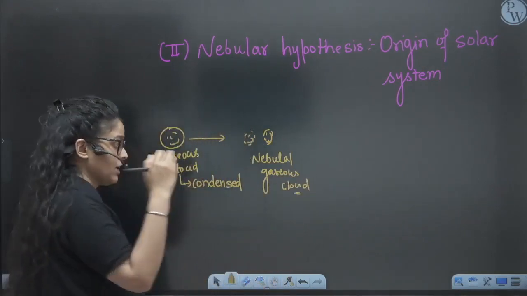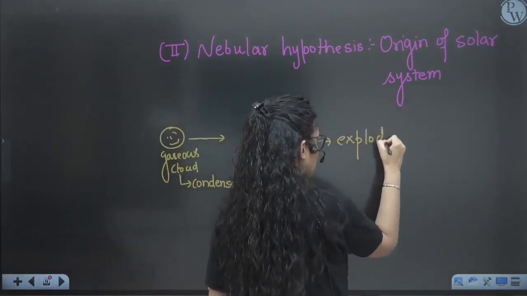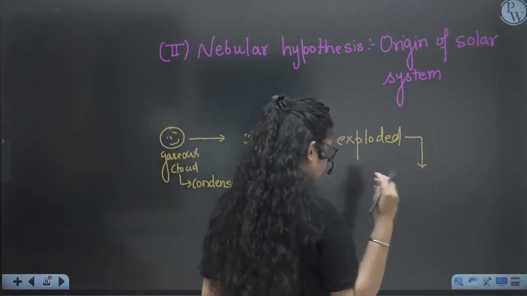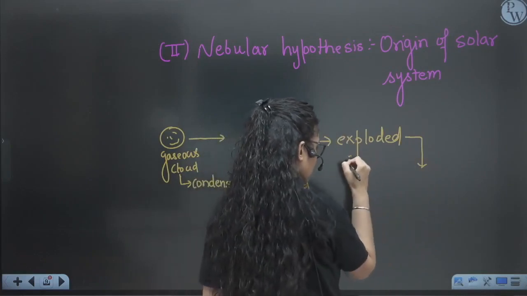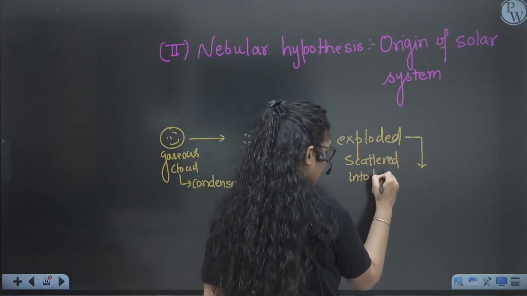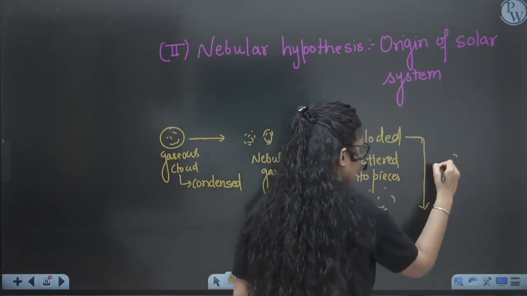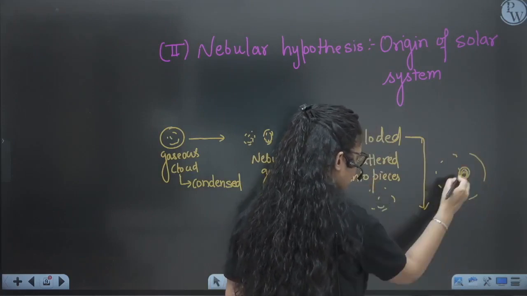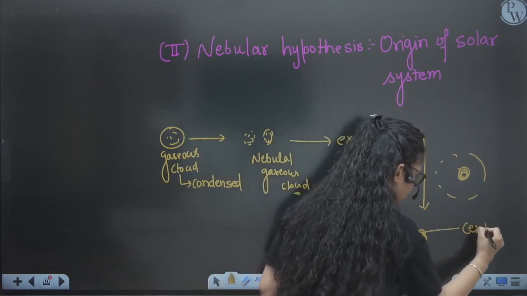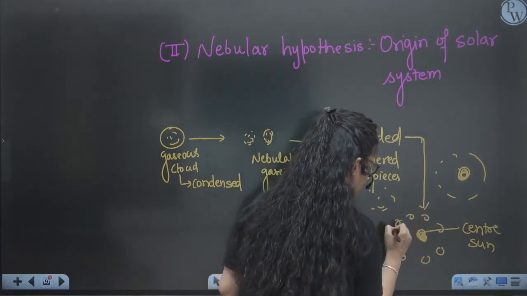And now what will happen? Obviously these clouds will explode. They got blasted, right? They exploded, and because of that they arranged in such a way, exploded and scattered into pieces. How did it get scattered into pieces? Let's see. They scattered into pieces in such a way that they formed the central mass known as the Sun. And in the periphery of the Sun, various planets, asteroids and meteoroids were formed, right?